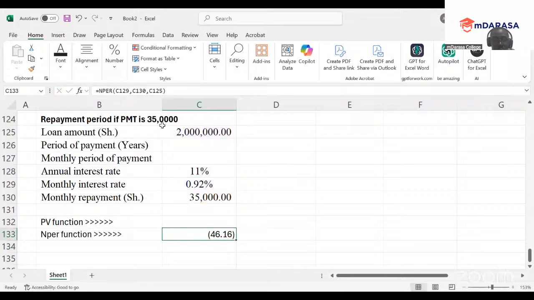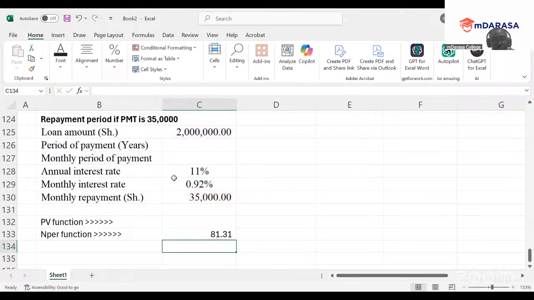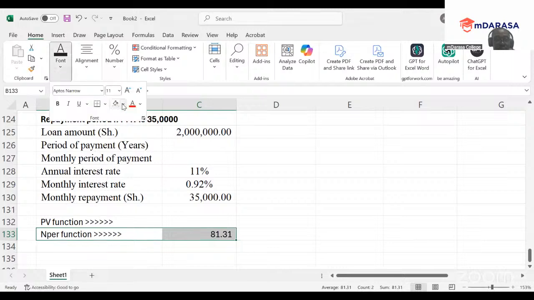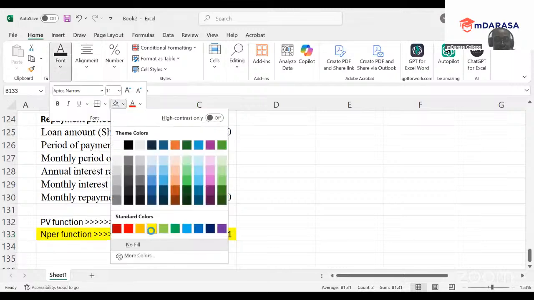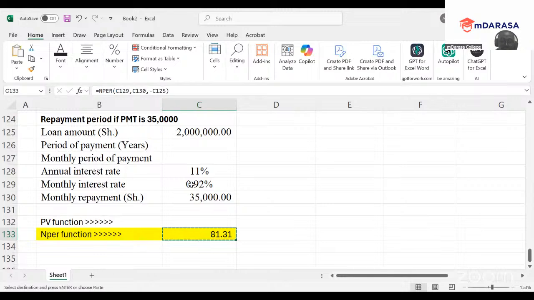And remember, you have to put a negative value before your loan amount. So for our PMT, the number of periods will be 81 months. With a lot of confidence, you're going to have it here.